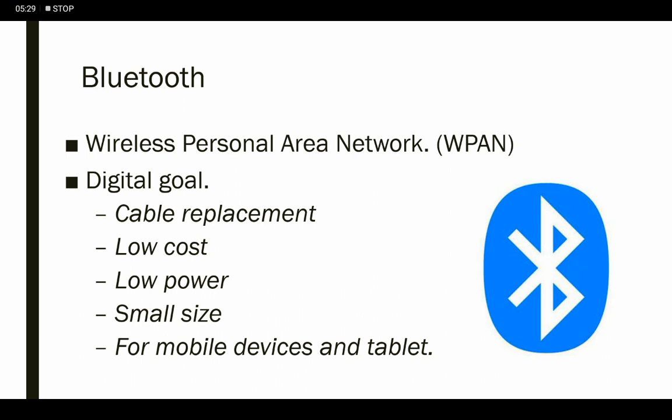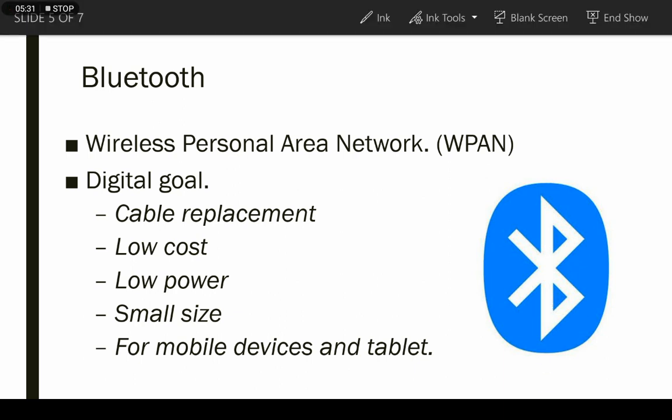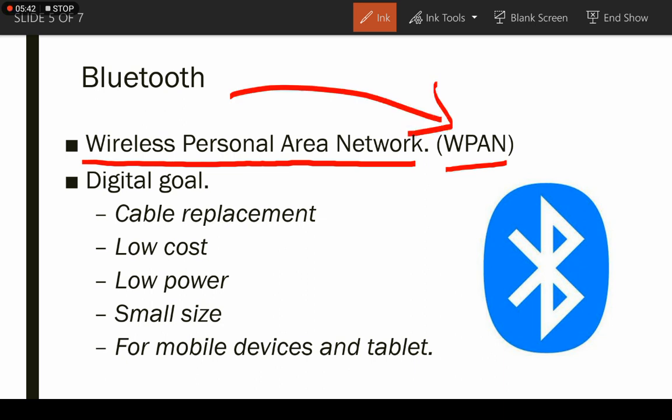Next one is Bluetooth. It is also a wireless technology, a Wireless Personal Area Network, or WPAN. So Bluetooth is also considered as WPAN. The goal of Bluetooth is cable replacement.